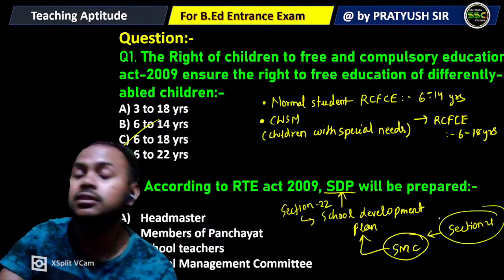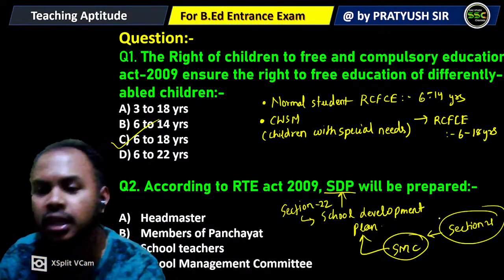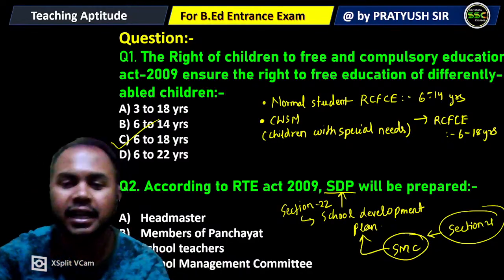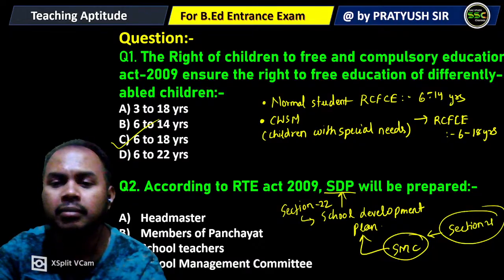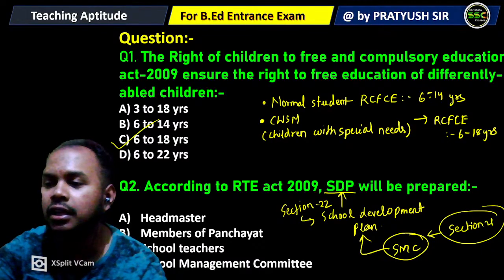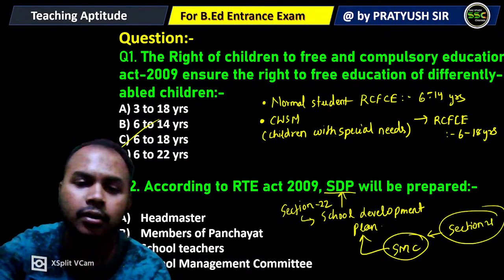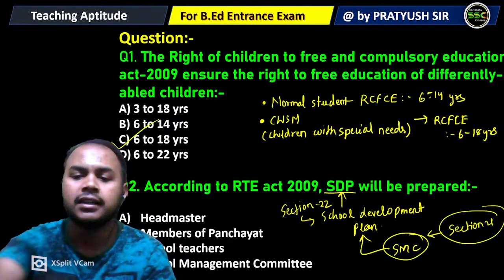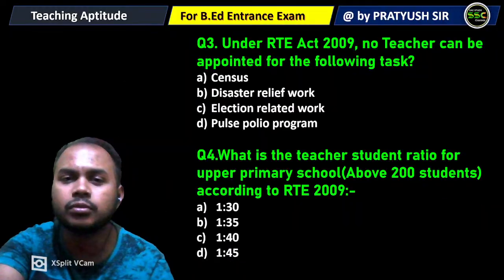Section 21 gives the constitution of the school management committee, which is primarily made up of parents, and these parents are responsible for formulating school development plans. So the correct answer is the school management committee, that is the SMC will prepare the school development plans.